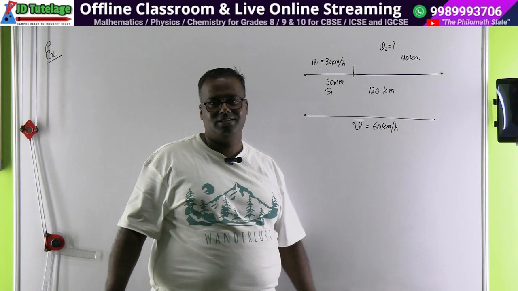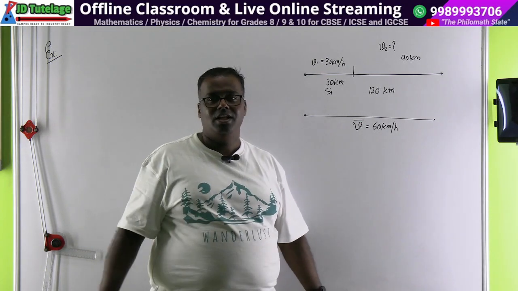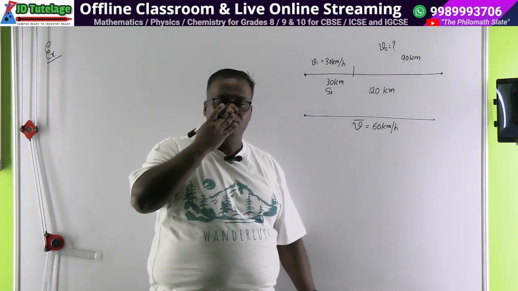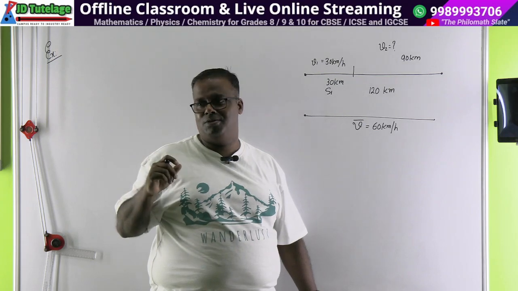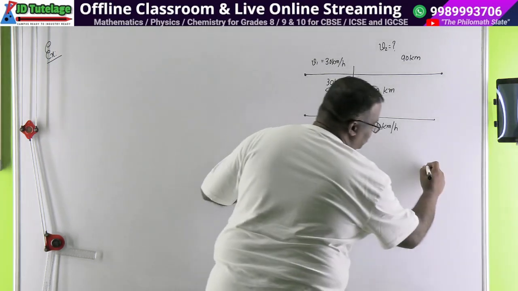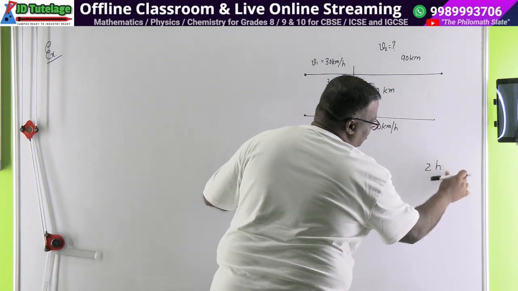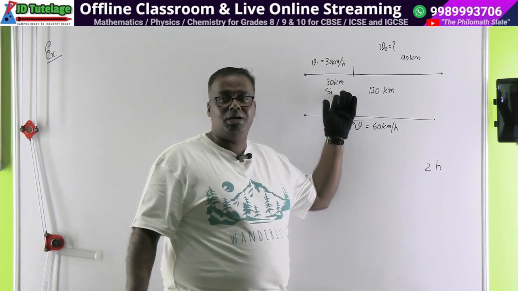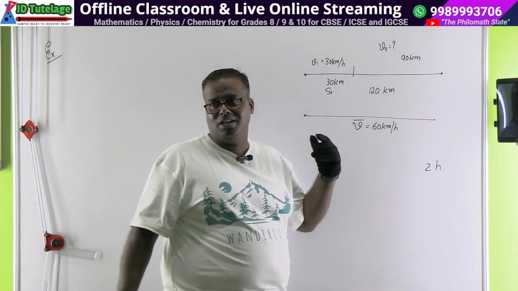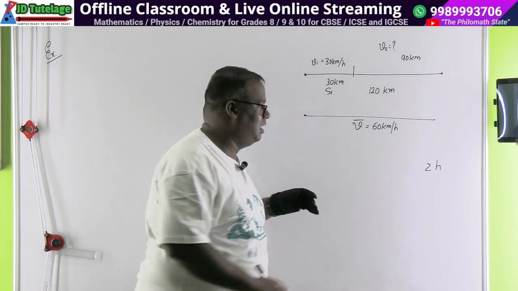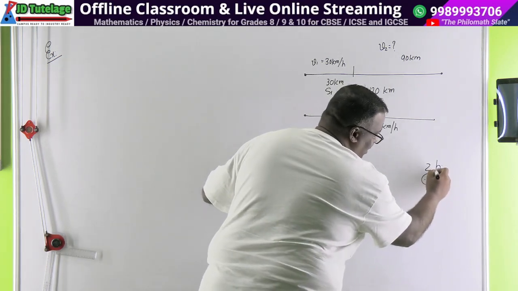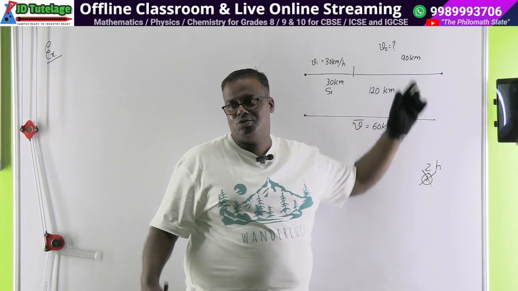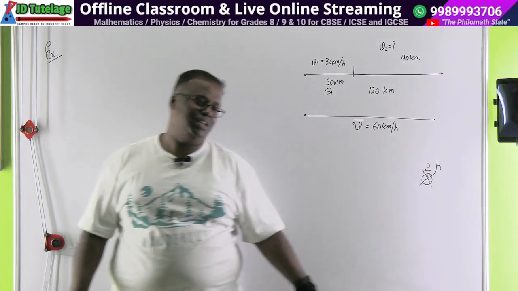What is the distance? 120. If you make your average speed as 60, 120 किलोमीटर travel करने के लिए कितना टाइम चाहिए आपको? 2 hours चाहिए. Means in 2 hours you should reach your destination. Do you agree or not? We are just doing mental mathematics. पहला 30 किलोमीटर आप 30 के एवरेज में गए तो कितना टाइम बर्बाद कर लिया? 1 hour बर्बाद कर लिया. So out of 2 hours, 1 hour is already gone. How much time do you have? 1 hour. How much distance to cover? 90 kilometers. So what should be your speed? 90 kilometer per hour.